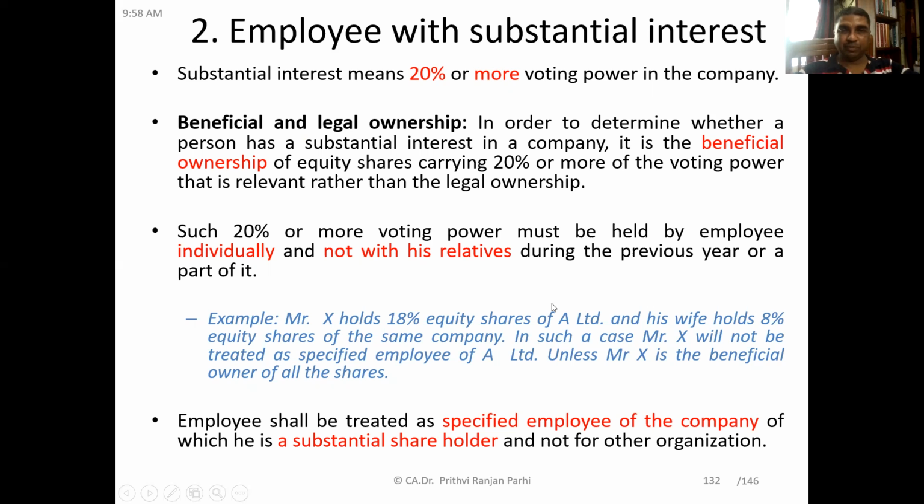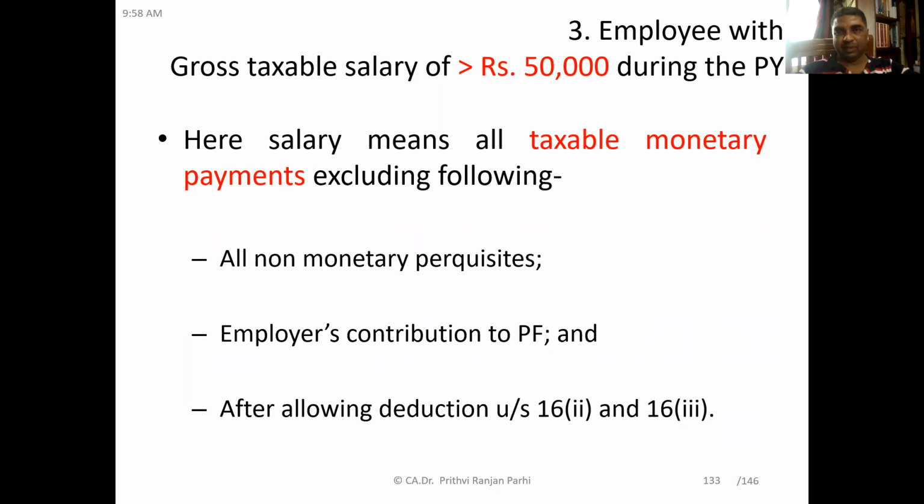Is it clear to you? Now the third category of specified employees is those whose gross taxable salary is more than 50,000 rupees. And this is excluding all non-monetary perquisites and the employer's contribution, and after allowing deductions under section 16.